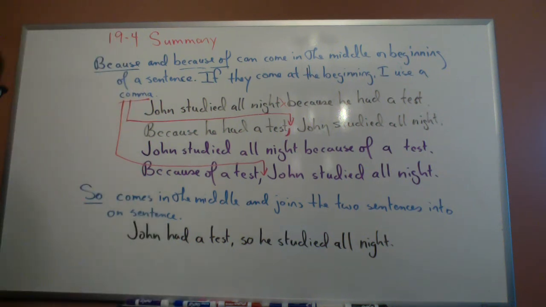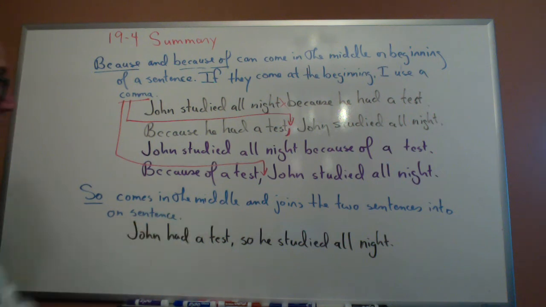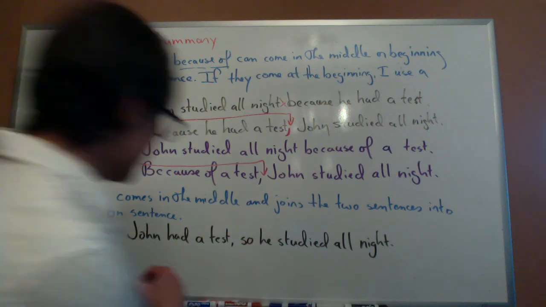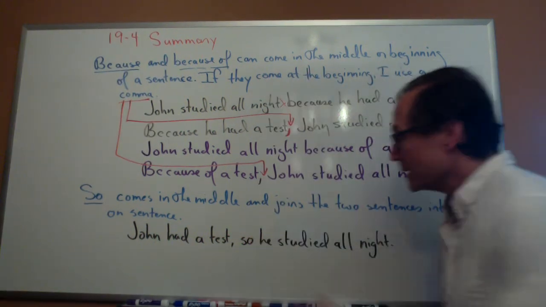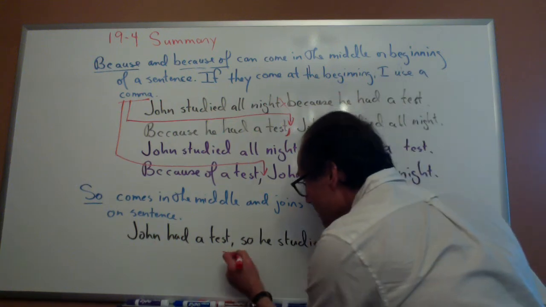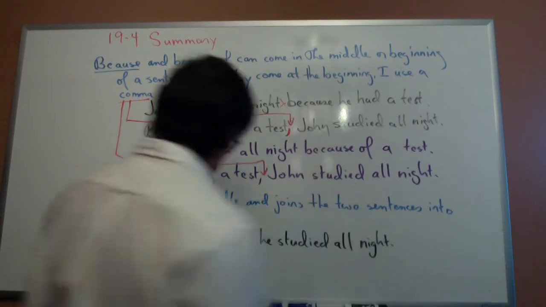Then, in this chart, we also learned about so in this chapter. So comes in the middle, and it joins the two sentences into one sentence. So I could say, John had a test, comma, so he studied all night. So uses a comma.